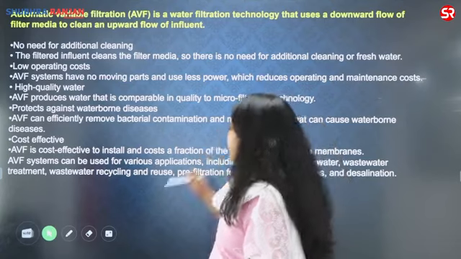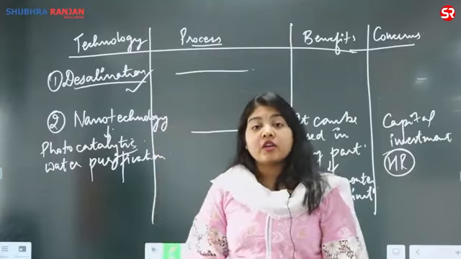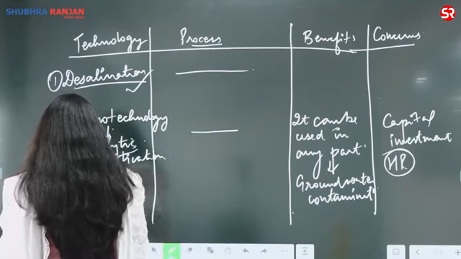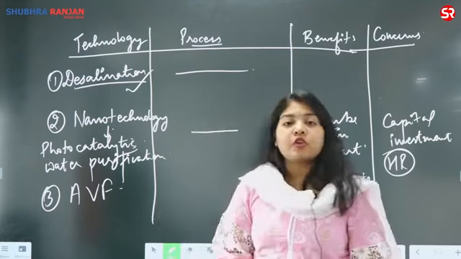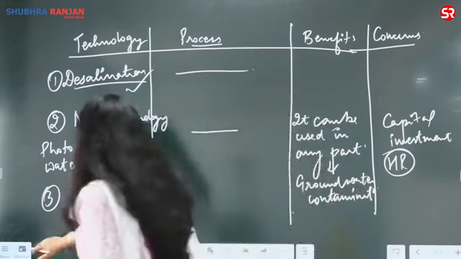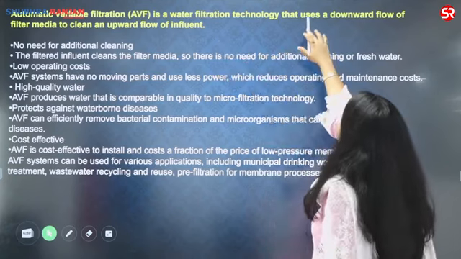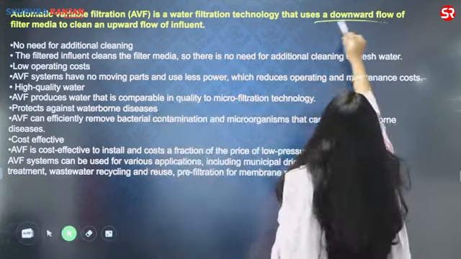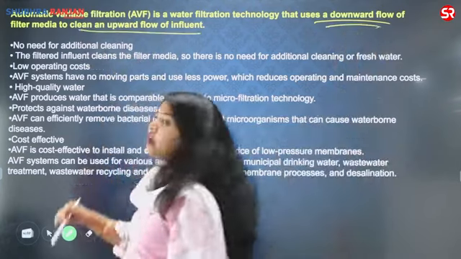You have another technique which is being used in India also, especially for treating the wastewater. So another technique is the AVF technique, which is being used for treating the wastewater. In this process, you are basically using the movement. It is a water filtration technique that uses the downward flow of filter media to clean an upward flow of influent.